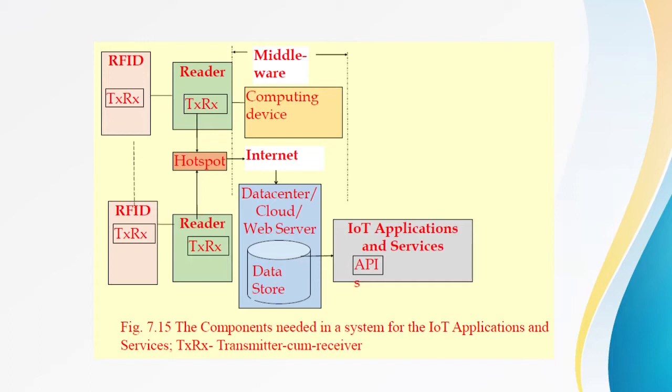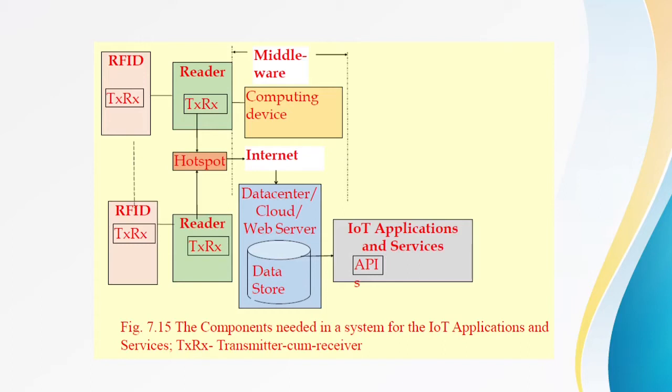There are many associated application softwares which will make use of the data that has been stored in the data store. It is going to take the data from the data center, cloud or the web server.